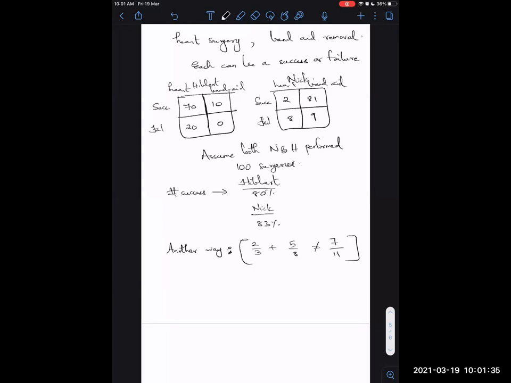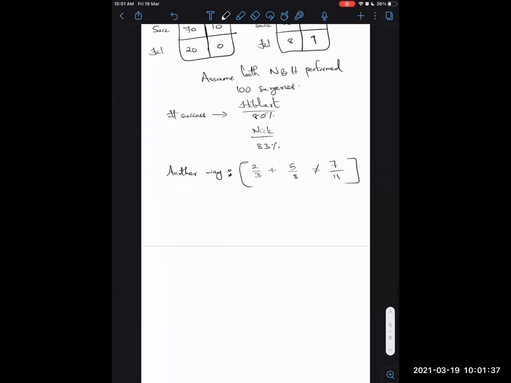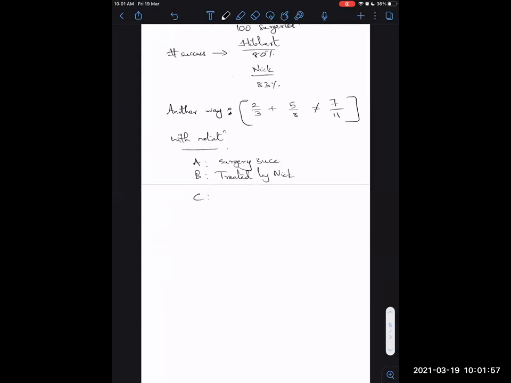I hope you have understood it, but let's try to write this formally with notation. Let A denote the event that the surgery is a success, B the event that the patient was treated by, say, Nick, and C the event that the surgery being performed is a heart surgery.